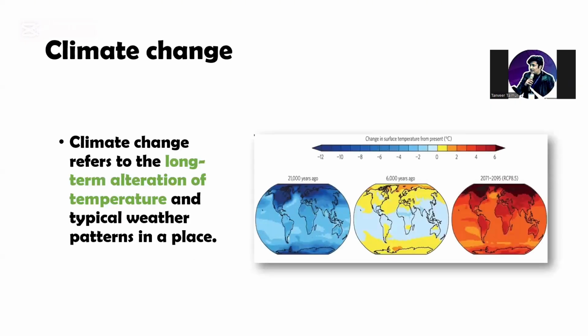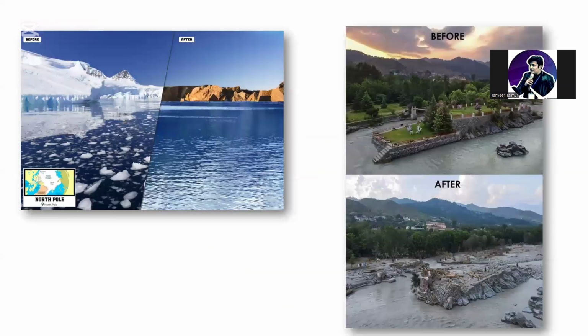So, climate change. Climate change is the long-term change in the weather pattern of a place. Climate change is occurring due to global warming. You can see in the graph or in the picture that the average global temperature of the globe has been rising, which is due to the greenhouse effect. Climate change has devastating effects on our lives. Like from the right picture, you can see a place in Swat has been destroyed by floods, or from the left picture, you can see the glaciers are melting.